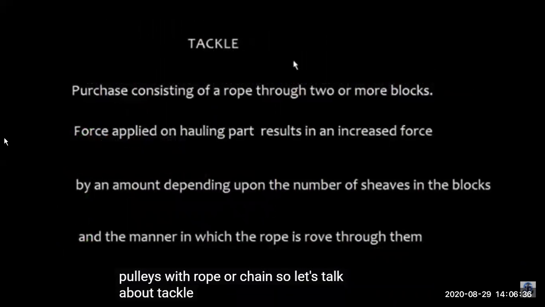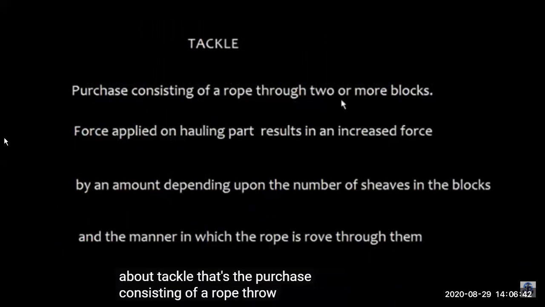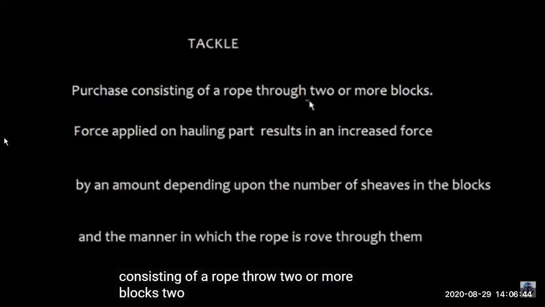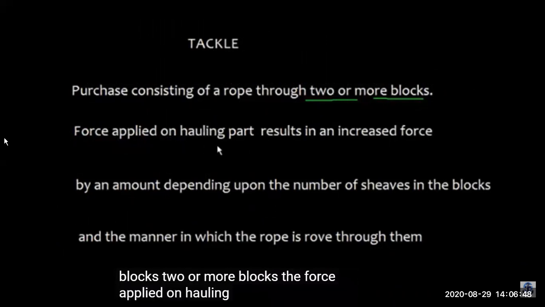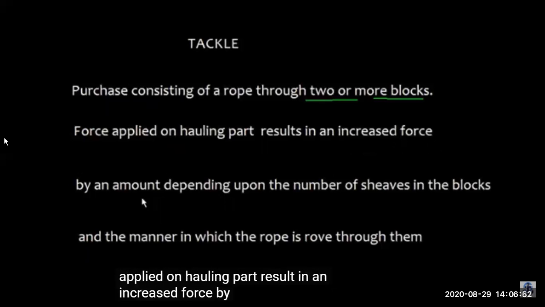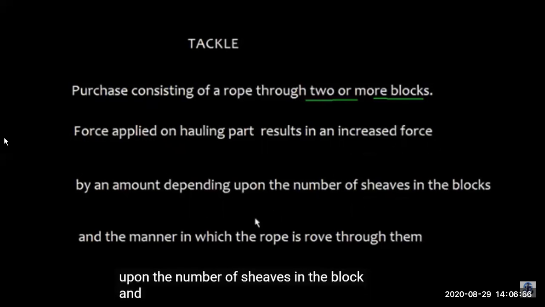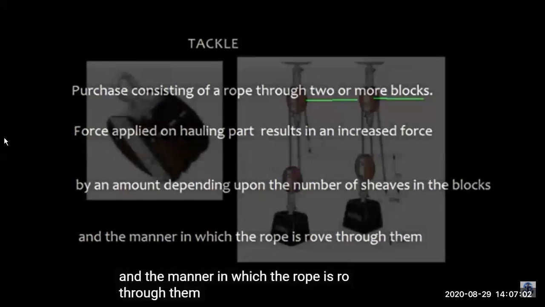Now let's see what a tackle is. So tackle is also a purchase. It consists of a rope through two or more blocks. So any purchase where you have two or more blocks is called tackle. Force applied on the hauling part results in an increased force by an amount depending on the number of sheaves in the blocks and the manner in which the rope is reeved around them, that is advantage or disadvantage.